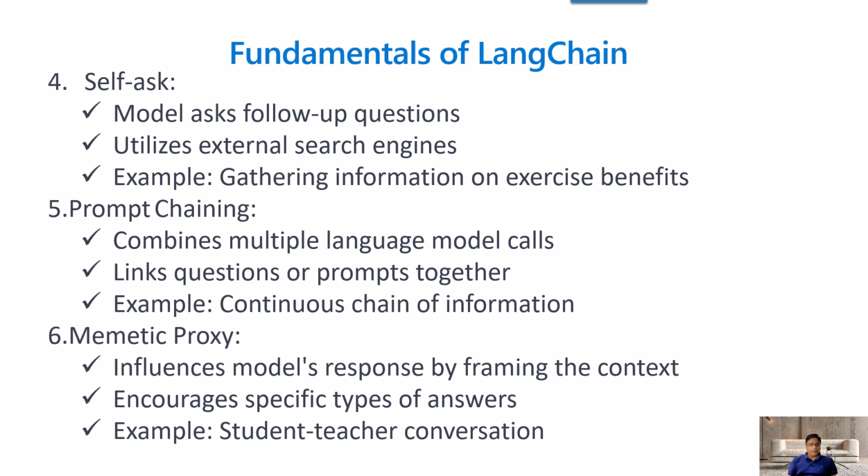If you want to delve into a real case example of this, you can think of it as a continuous chain of information, and that chain of information is coming from different sources or language models.